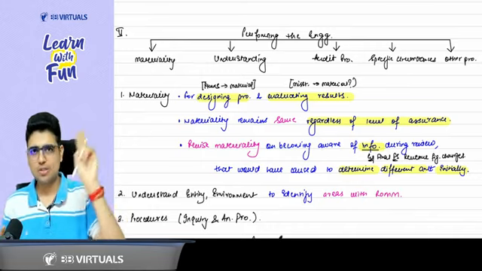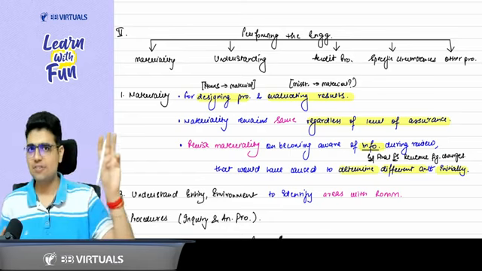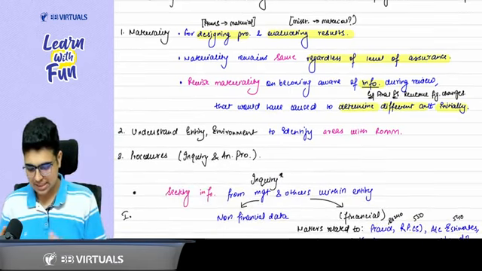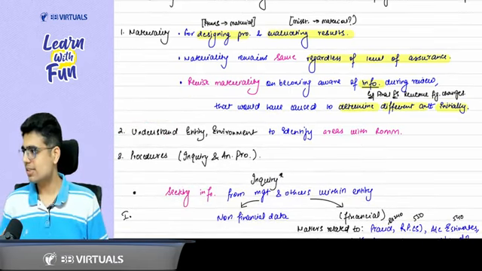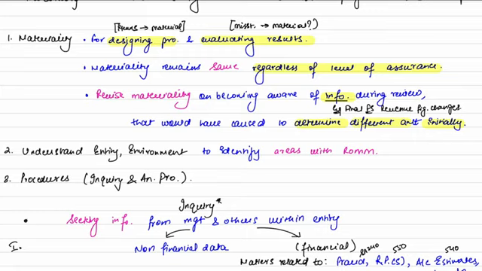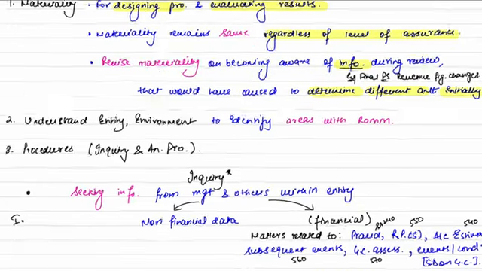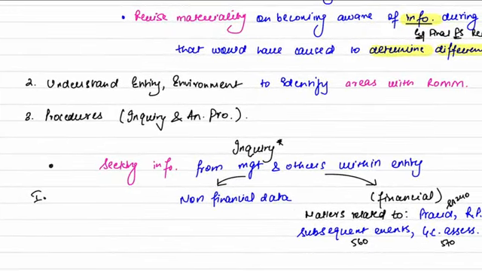Then, sir, risk assessment procedures. Risk assessment procedure means understanding the entity and its environment so that you can identify the areas with risk of material misstatement. And then we started with the main procedures, that is inquiry and analytical procedures.